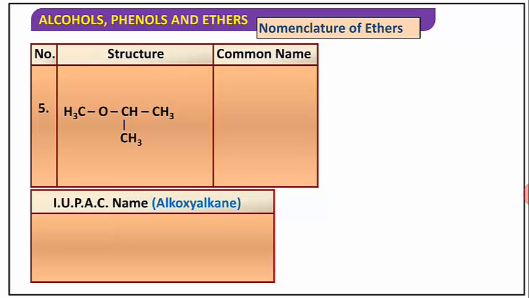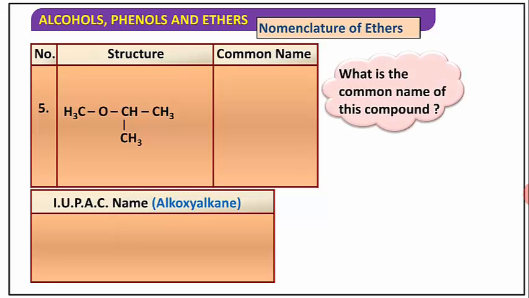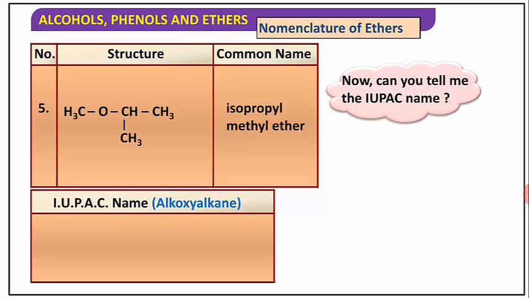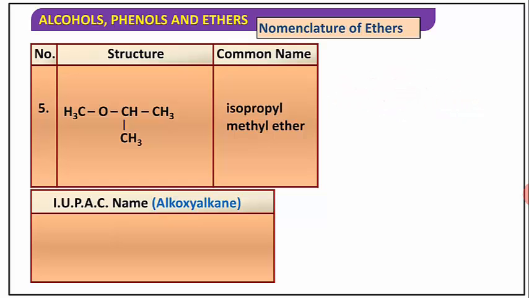Here isopropyl and methyl groups are attached, then what is the common name of that? It is isopropyl methyl ether. Then we have to give the IUPAC name of that. The isopropyl is the parent and we number it 1, 2 and 3. The oxygen atom is present at the second position, therefore we call it 2-methoxypropane, with three carbons meaning propane.